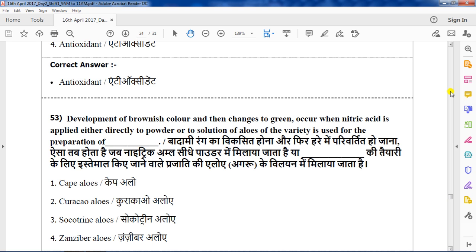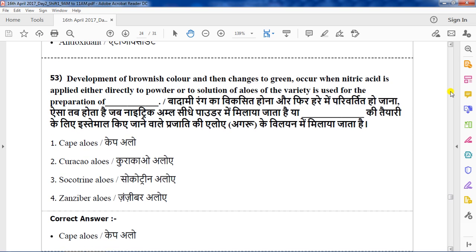We know aloes have different varieties like Aloe barbadensis, Aloe spicata, Aloe perryi. Options are Cape aloe, Curaçao aloe, Socotrine aloe, Zanzibar aloe. The correct answer is Cape aloe.